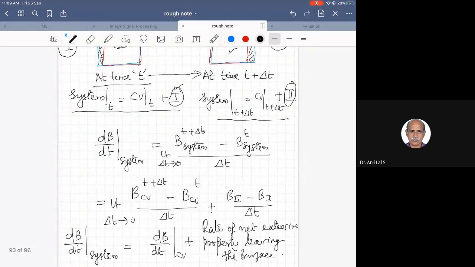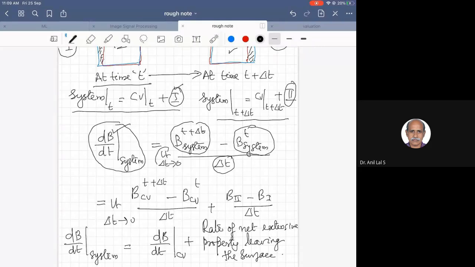And the rate of change of extensive property B. Let B be an extensive property of the fluid system, which can be mass, momentum, energy, like that. So dB by dt of the system is equal to the extensive property of the system at t plus delta t minus the extensive property of the system at t, divided by delta t, in the limit delta t tending to 0.